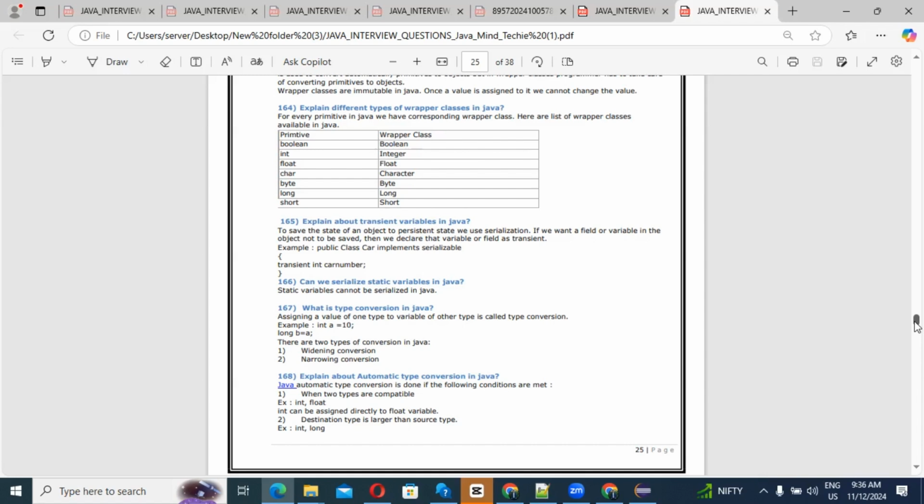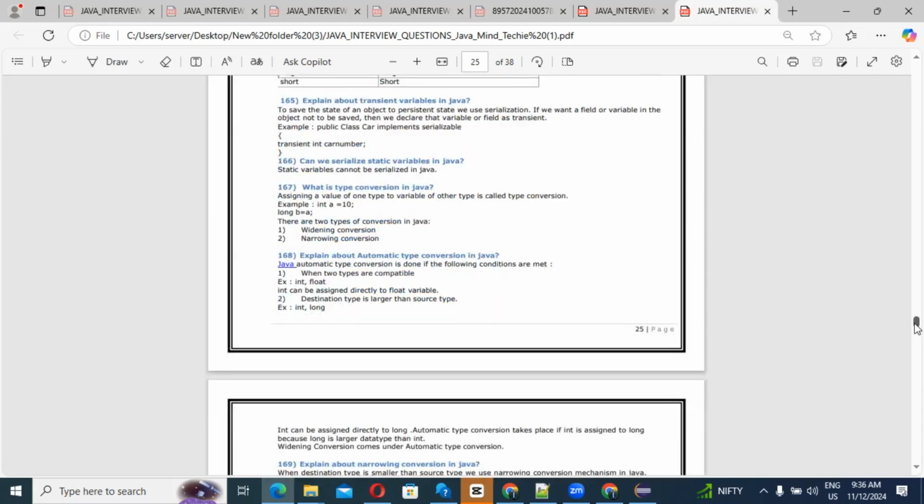Automatic type conversion is done when the following conditions are met: the two types are compatible, and the destination type is larger than the source type. So an int can be assigned directly to a float variable. An int can be assigned directly to a long, and automatic type conversion takes place, because long is a larger data type than int.